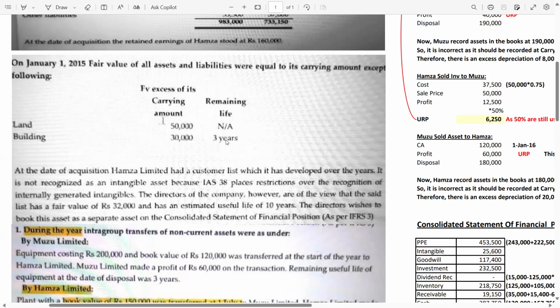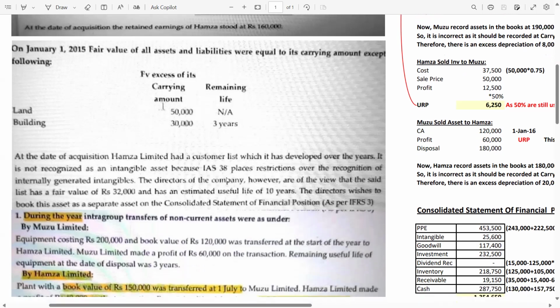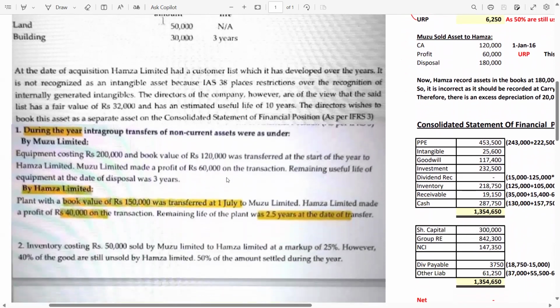So 2 years depreciation is 20,000. Now, once you deduct the depreciation from this 30,000 value, you will get 10,000, which is the remaining amount at the reporting date.